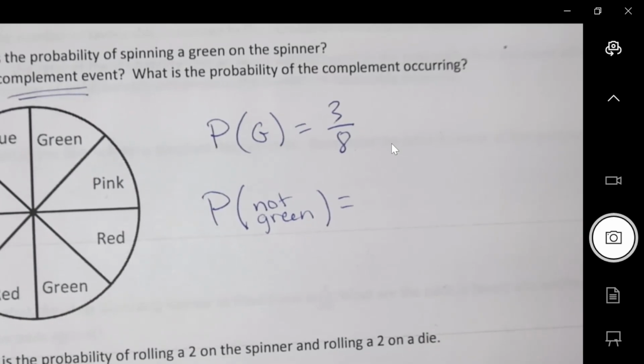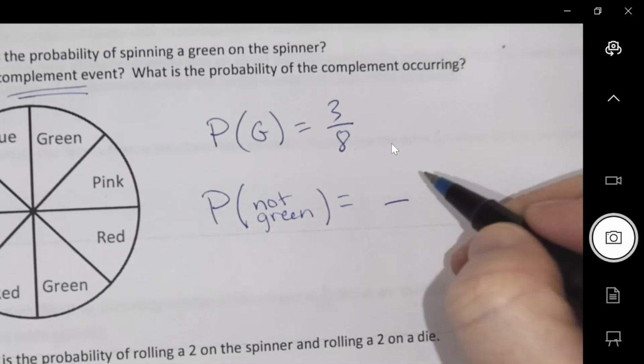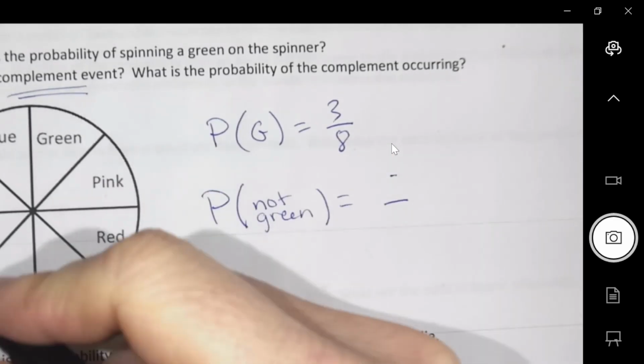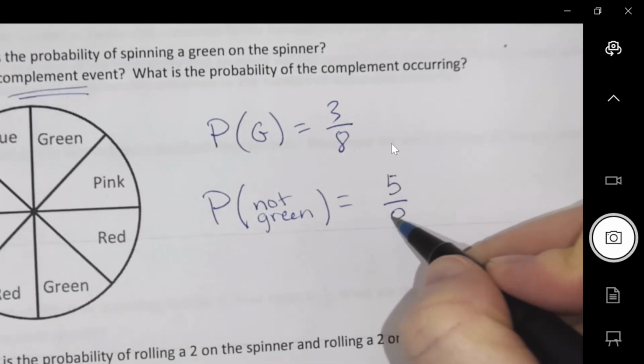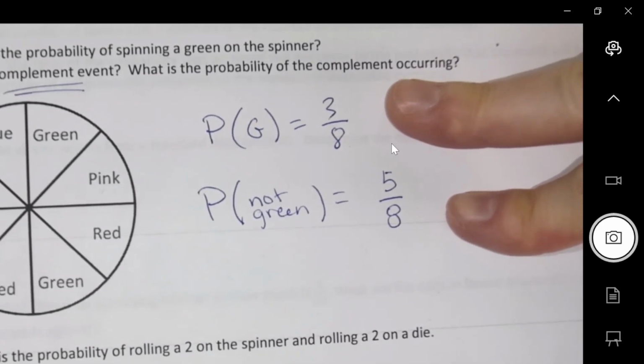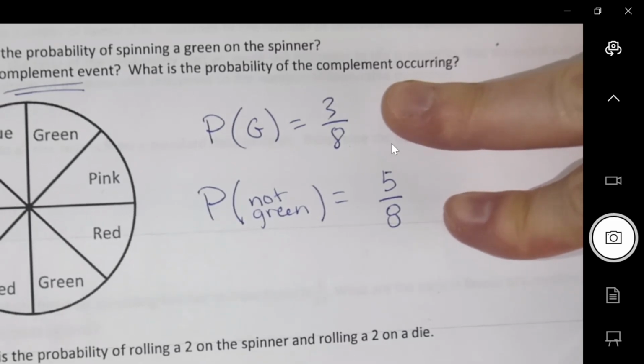So what's the probability that I'm not going to get a green? What do you think? How many of those are not green? 5 out of 8. What should these do when I add them together? They need to make one whole, so 8 out of 8.